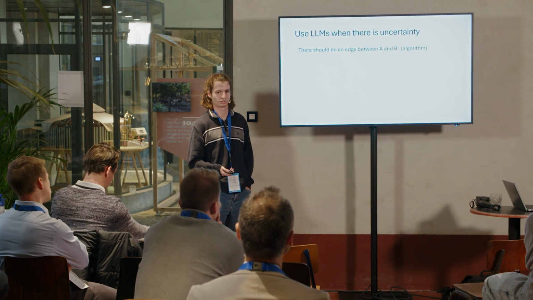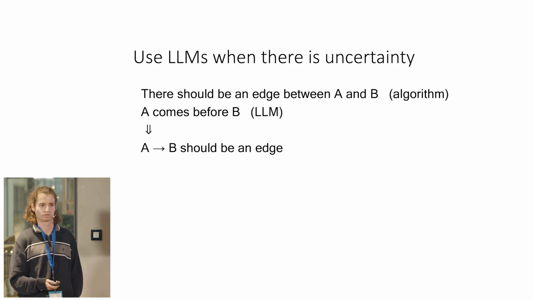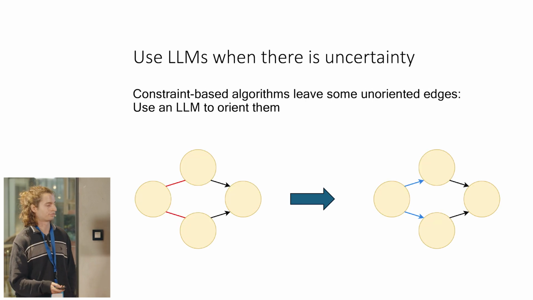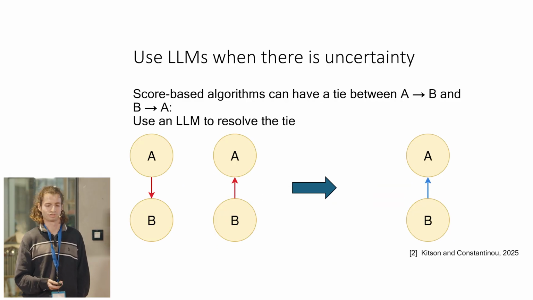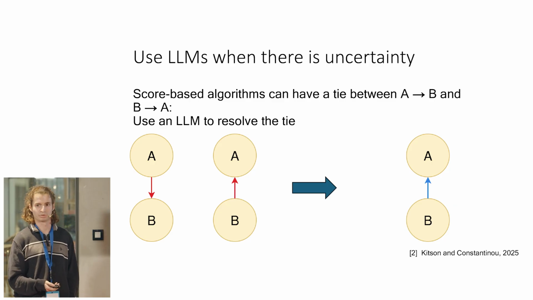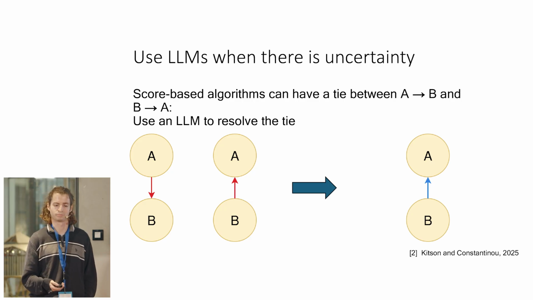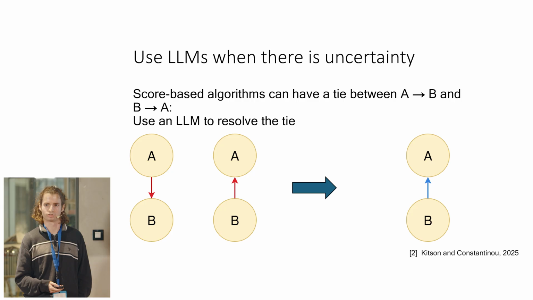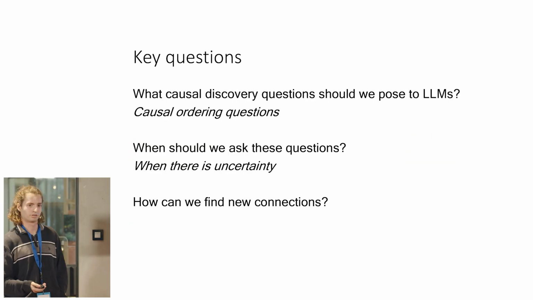If a data-driven approach can detect an edge, but not the orientation, and an LLM can give us the causal ordering, then we know that should be a direct edge in our graph. And this can arise pretty commonly in existing approaches. For example, constraint-based algorithms always recover a graph that isn't fully oriented. Score-based approaches can often have a tie between one orientation or the other. So these are two natural opportunities to try to use an LLM. And a recent paper tried this approach with score-based algorithms. But there's still a catch here.